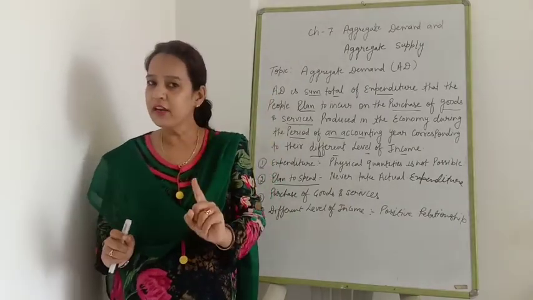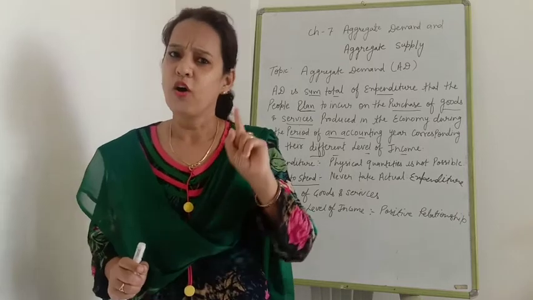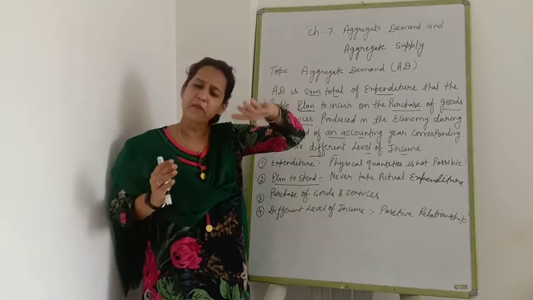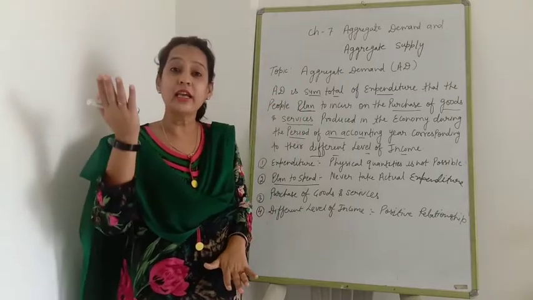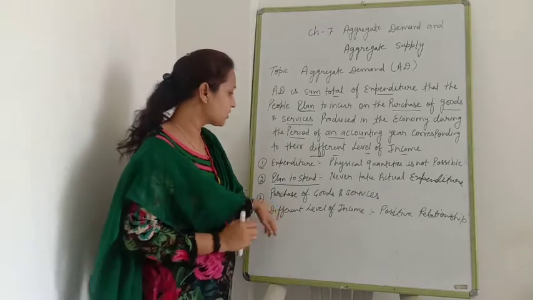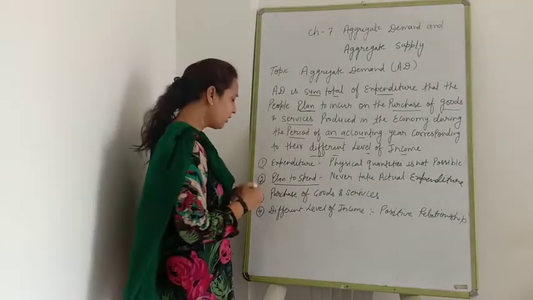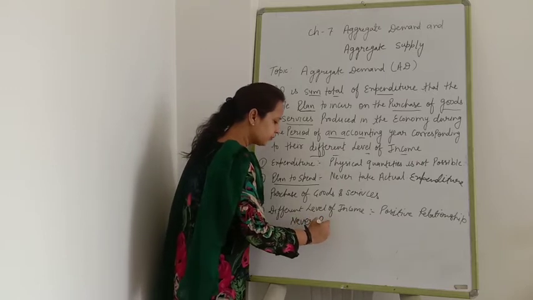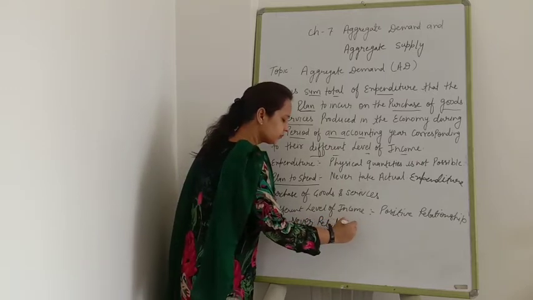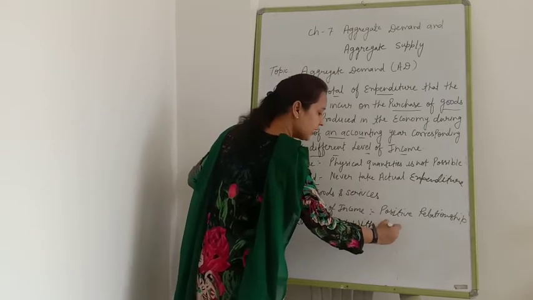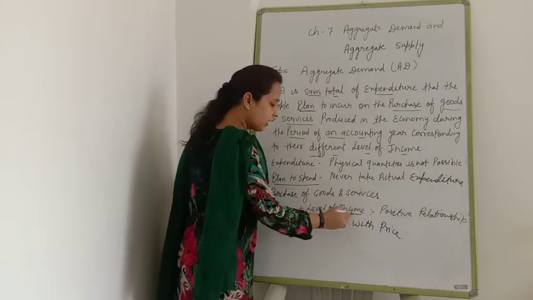It is never related with prices. All of you know when prices increase, demand decreases; prices decrease, demand increases. But aggregate demand is never related with prices. It is always related with income.